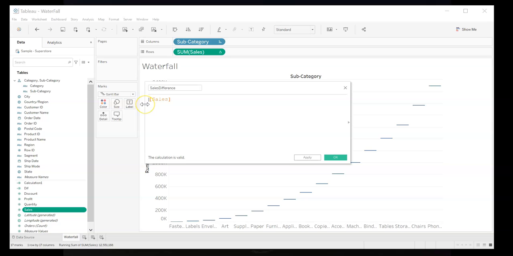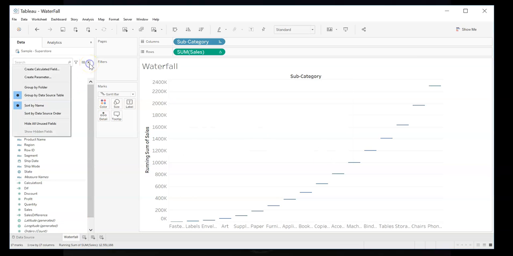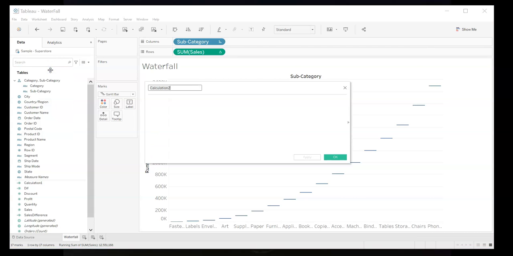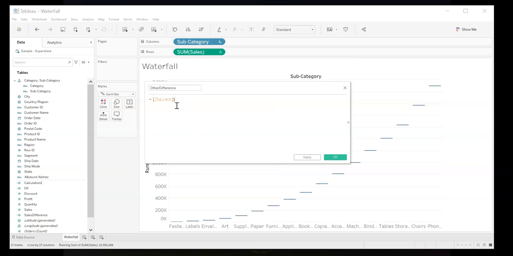You notice I didn't do this exactly where the book recommended. So I'm going to pause for a second. The book said to go up to here and create a calculated field, and you certainly could have done that right from scratch. And then you just type in there and do whatever you want with it. I'm not going to do that though, because I already created that field.